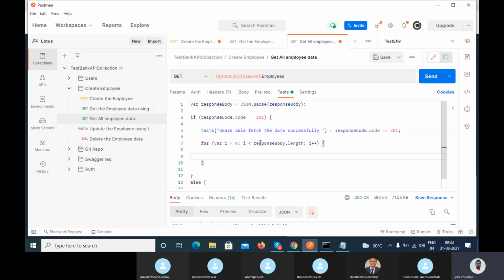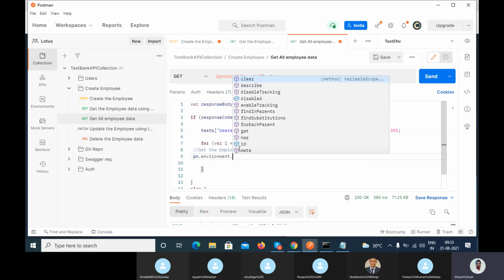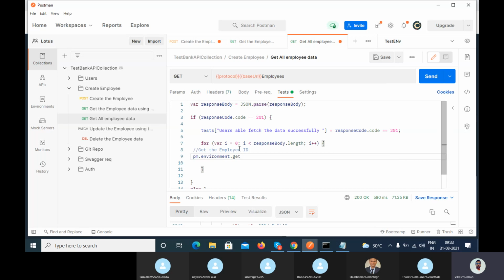In that case, you have to use the concept of pm dot environment dot get method and pass the variable name.